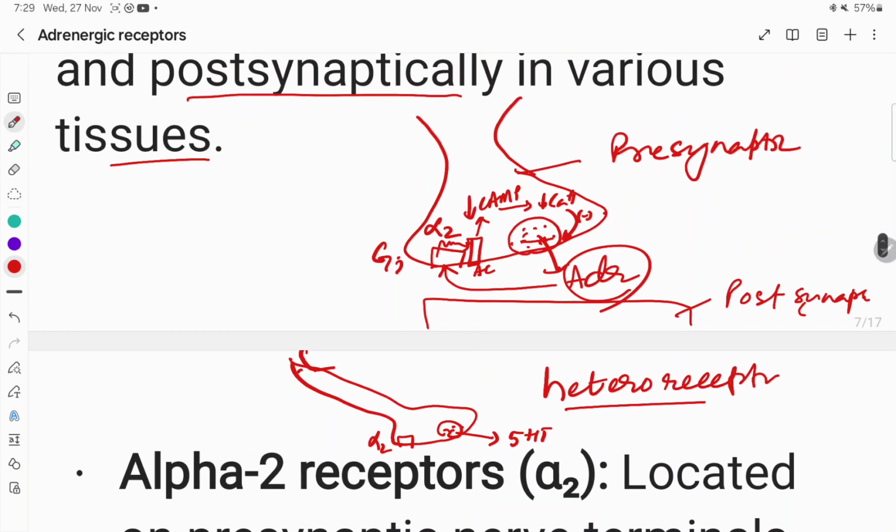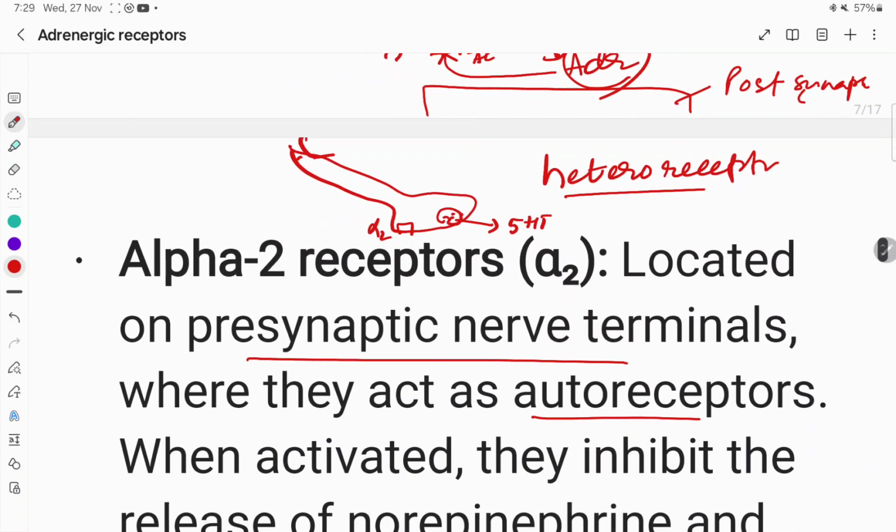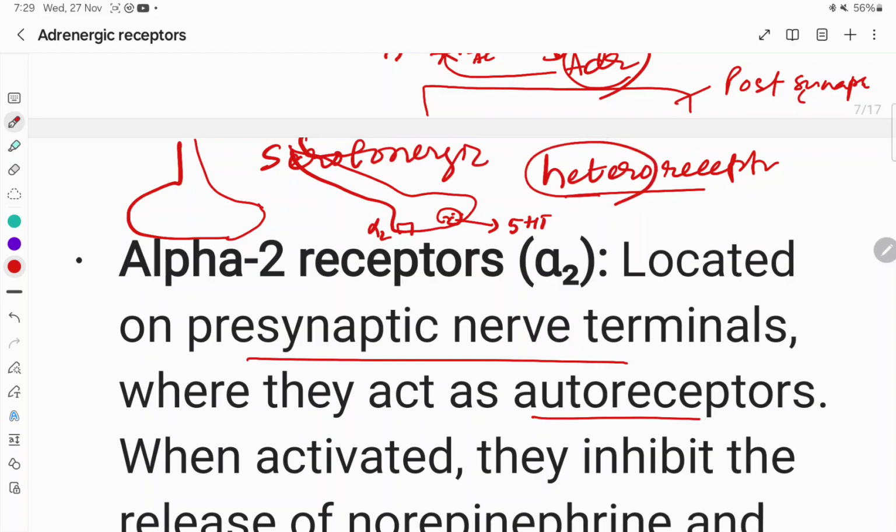When it is located in the same adrenergic neuron, this is called autoreceptor. This presynaptic receptor is called autoreceptor, and when it is located in some other neurons like serotonergic neurons which release 5-HT, then it is called heteroreceptor.